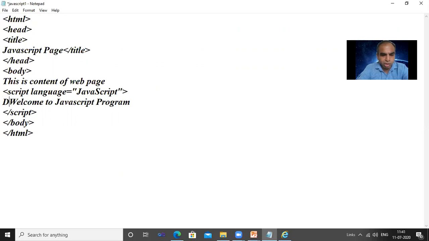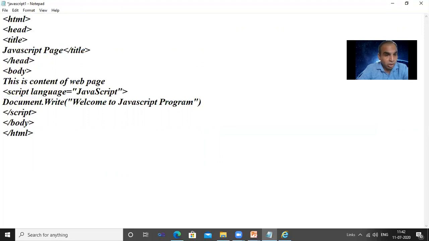Here we have to display it with the document dot write statement. We cannot write only welcome to JavaScript and have the content display on the page. We have to use the object and method. So document is an object in JavaScript. Document is the DOM, document object model.